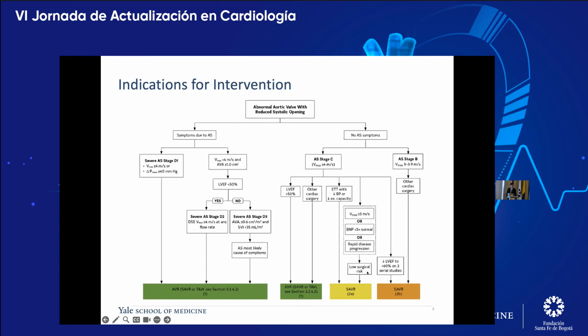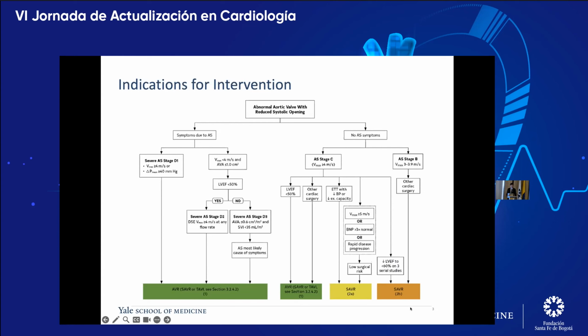And if they have critical AS with low surgical risk, we'll surgically replace the valve as a 2A indication. If we exercise them and find they do have symptoms, or that their blood pressure dropped, which is a negative prognostic indicator, then it's a 2A indication for surgery.